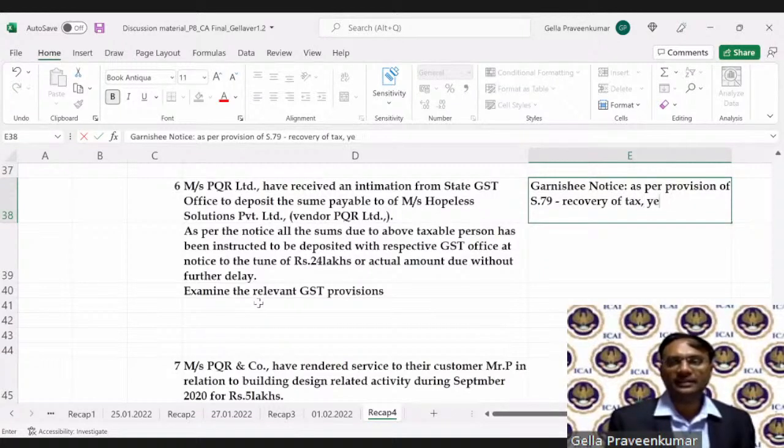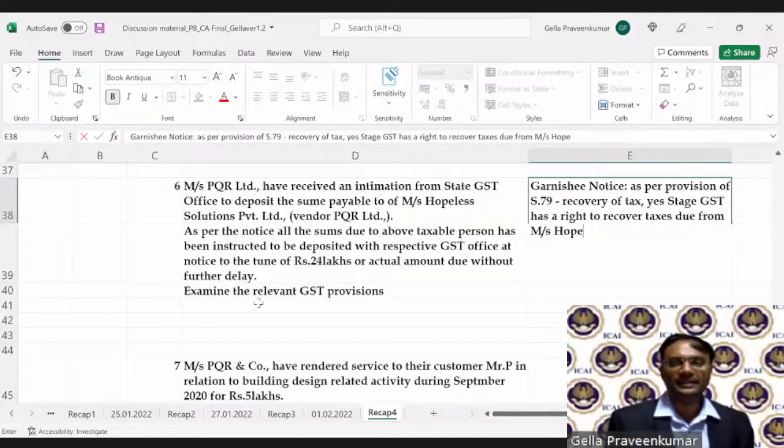Yes, state GST has a right to recover taxes due from Mrs. Hopeless Solutions Private Limited from the customer.